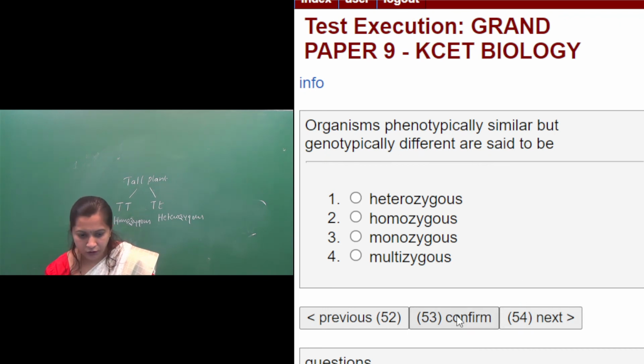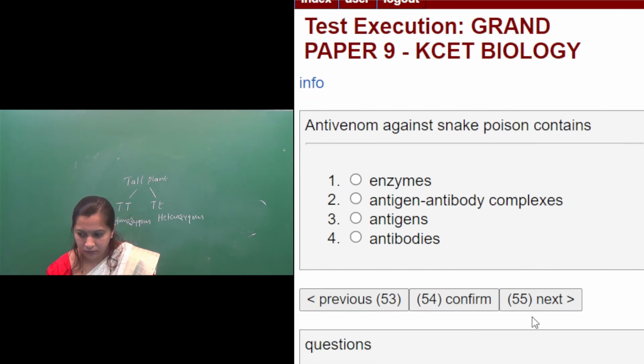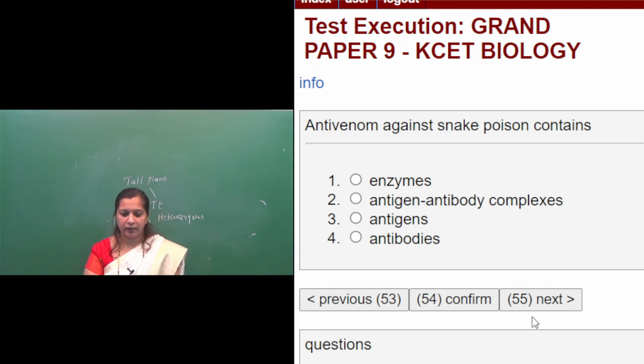Then we'll move on to the next question. Question number 54. Antivenom against snake poison contains: first option enzymes, second option antigen antibody complexes, third option antigens, fourth option antibodies. See, at the time of a snake bite, the injection which is given to such patients, we call it antivenom. It contains free formed antibodies.